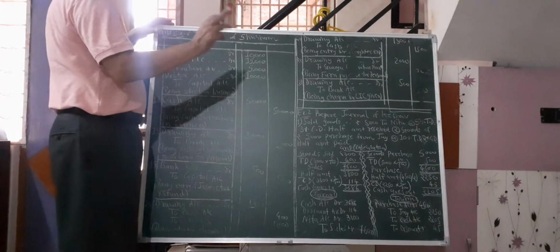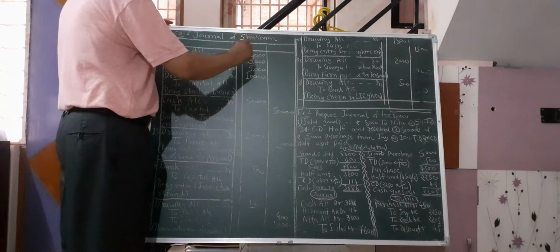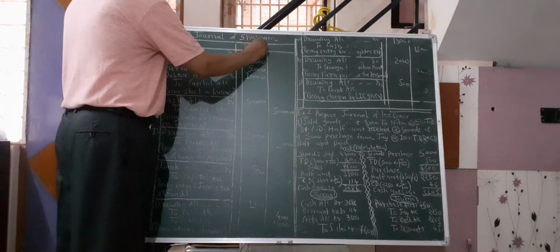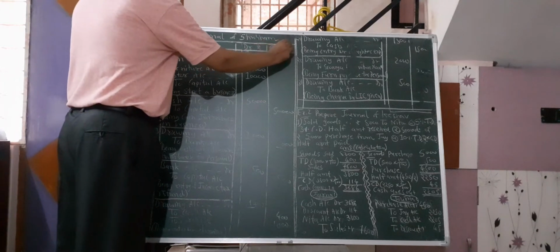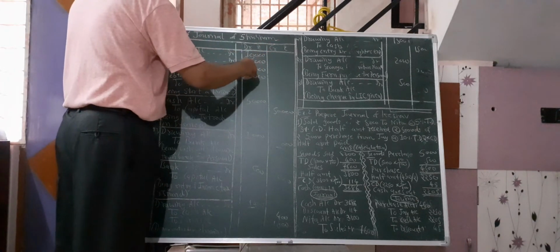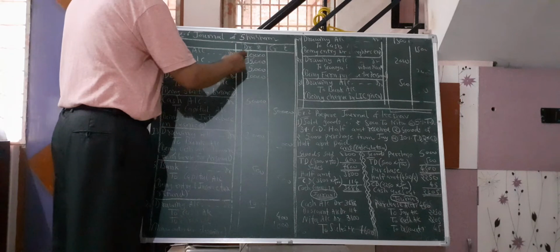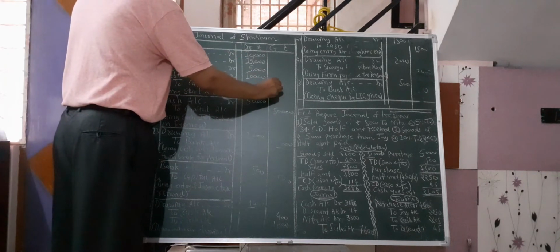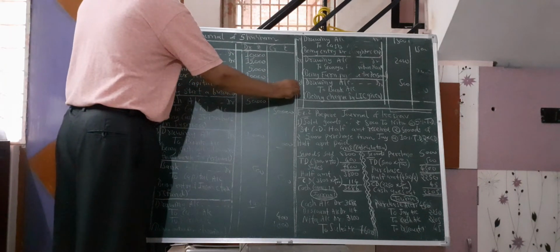So capital is not given, so you have to find it, and sum of debit side and credit side is always same. The sum is 40,000, so capital is 40,000.